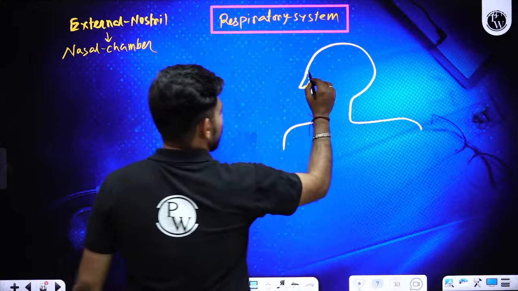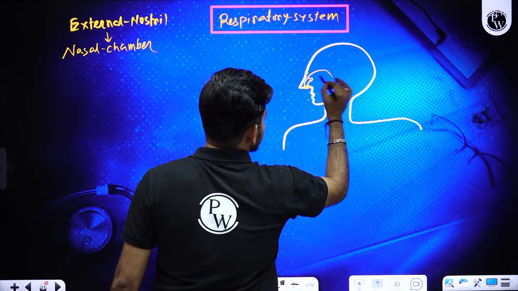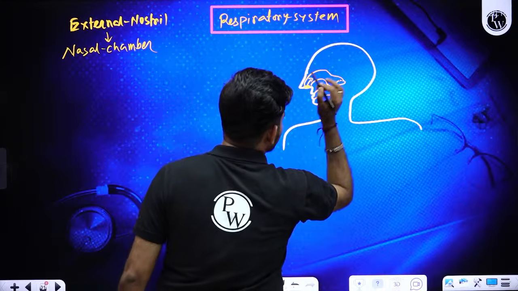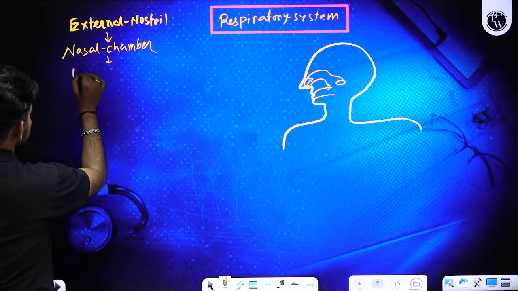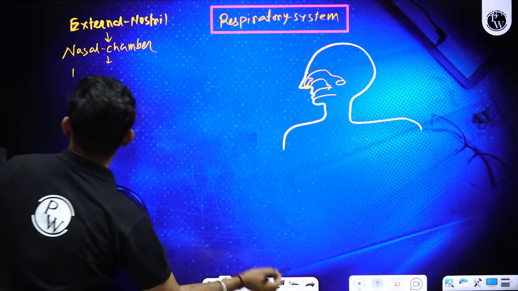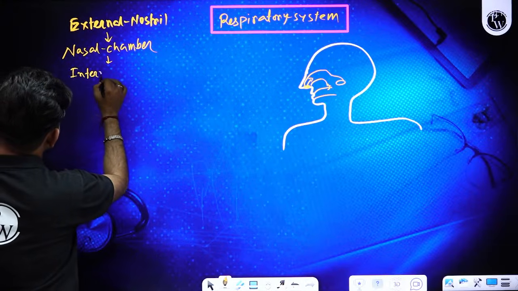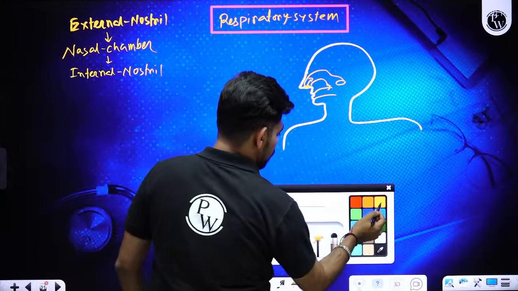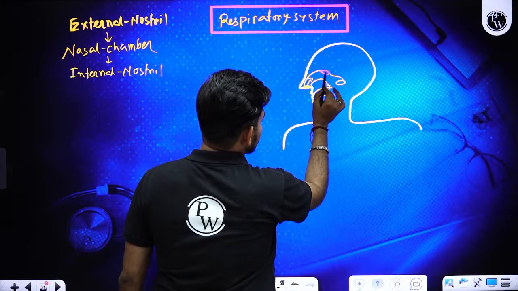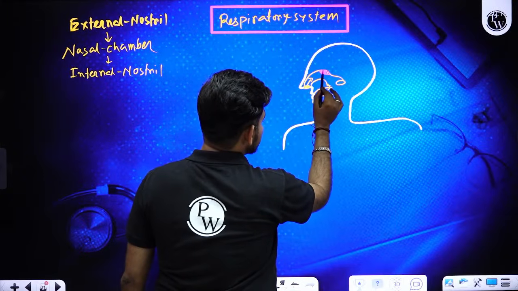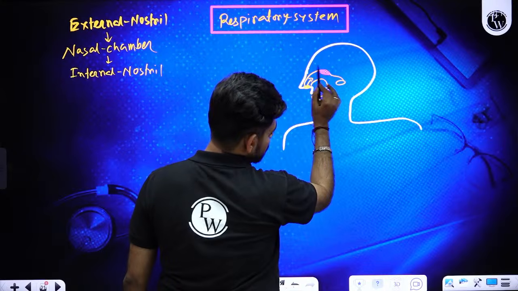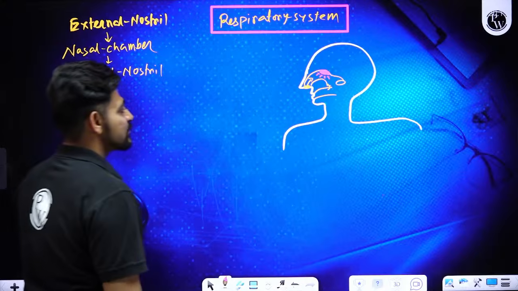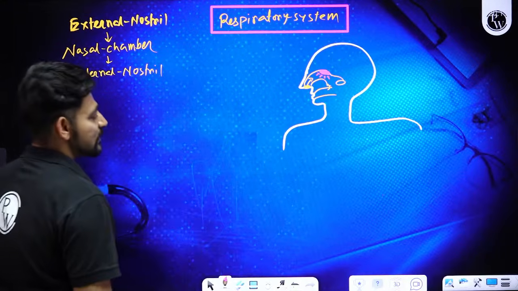Now, if you get inside, the end part of the nose is called the internal nostril or internal nare. Somewhere between the internal nare and the nasal passage, there is a place where your body perceives the sense of smell, called the olfactory epithelium.